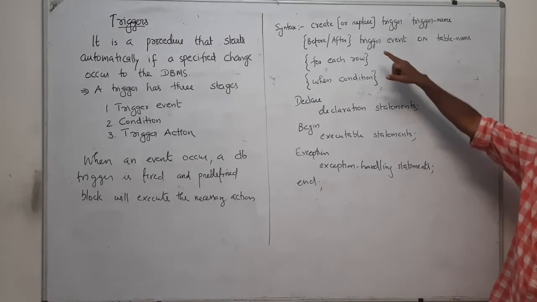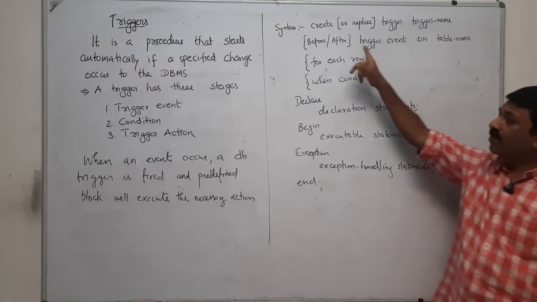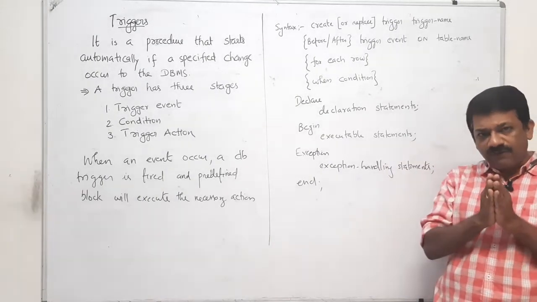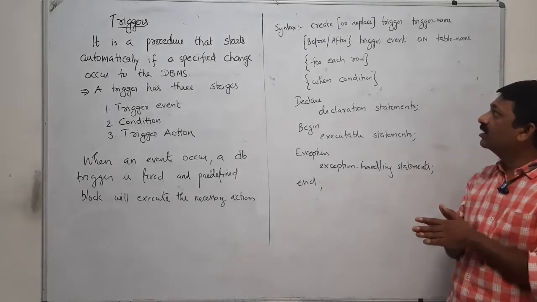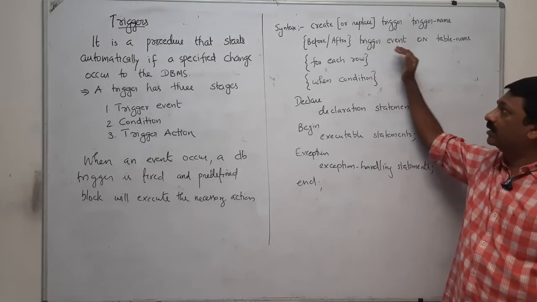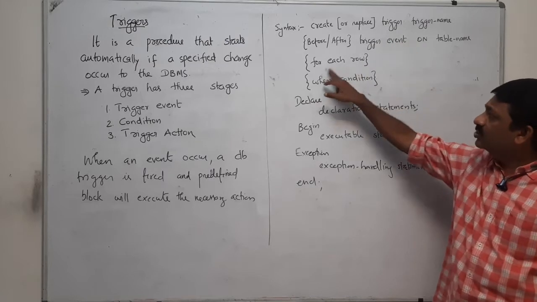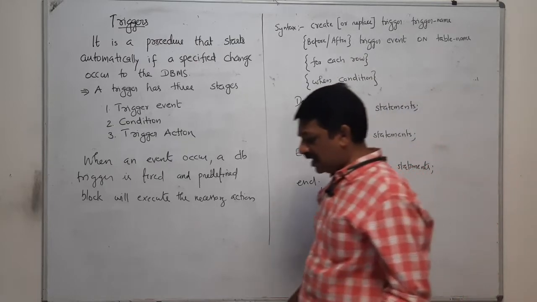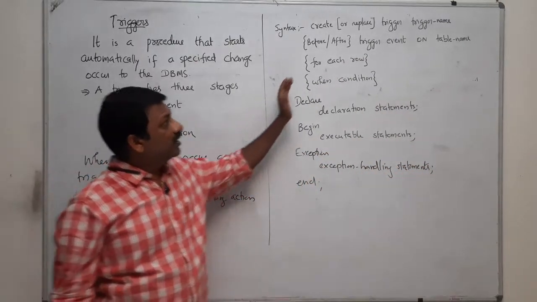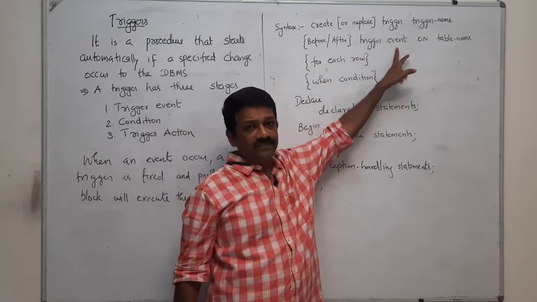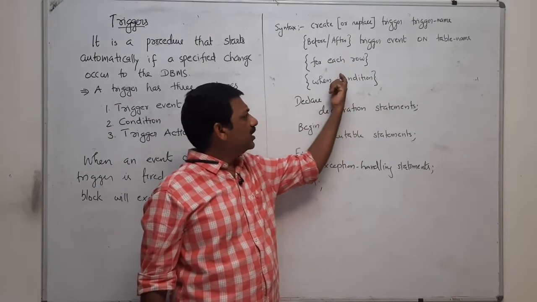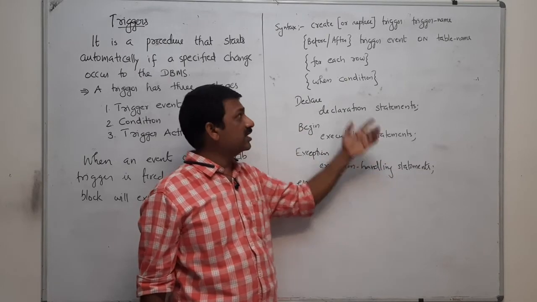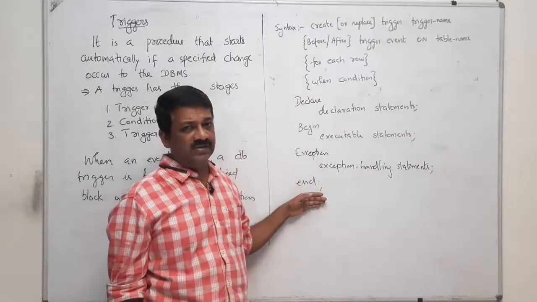Okay. So depending on the operation, before that operation or after that operation, you are going to make that trigger. FOR EACH ROW is optional, then WHEN condition, then the declaration statements, BEGIN, executable statements, and exception handling statements. These are all PL/SQL statements.